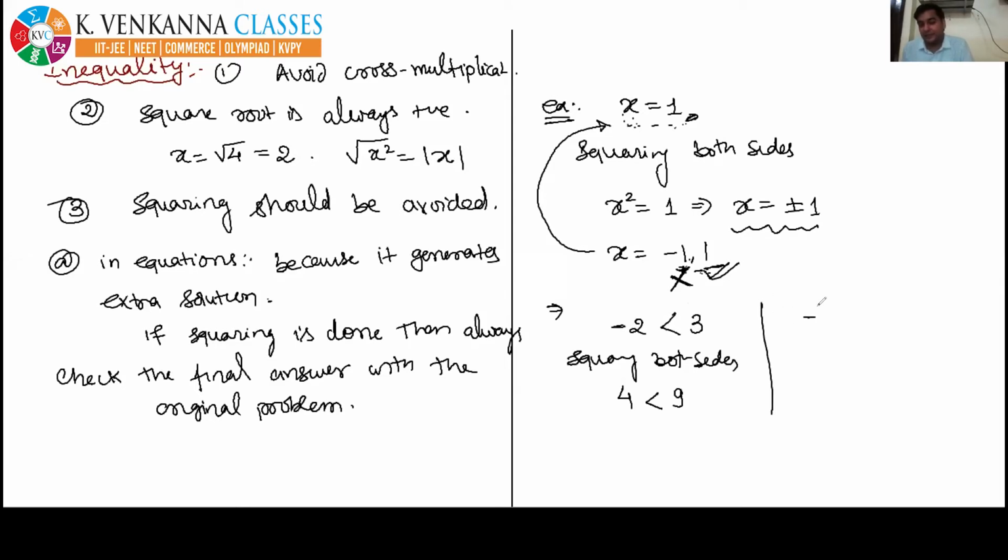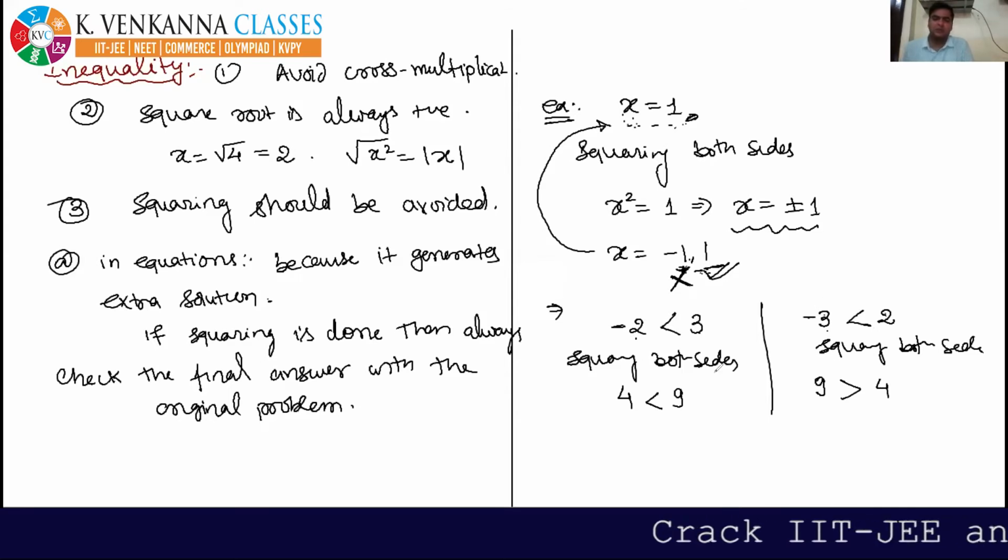If I say -3 and 2, which one is greater? Obviously 2 is greater. Now squaring both sides, you will get 9 here and you will get 4 here. Here 9 is greater than 4. So what we see here is if we square both sides, then the sign of inequality gets changed. Here one number is positive, one number is negative. Here also one number is positive, one number is negative.